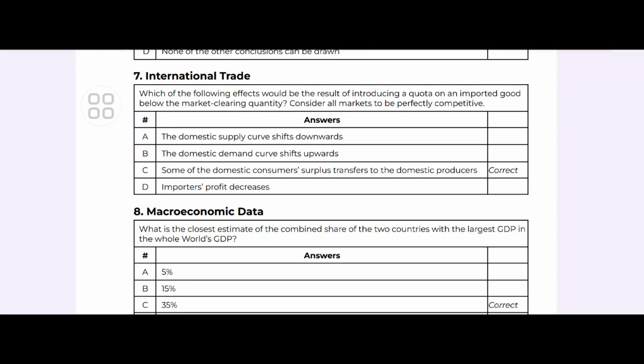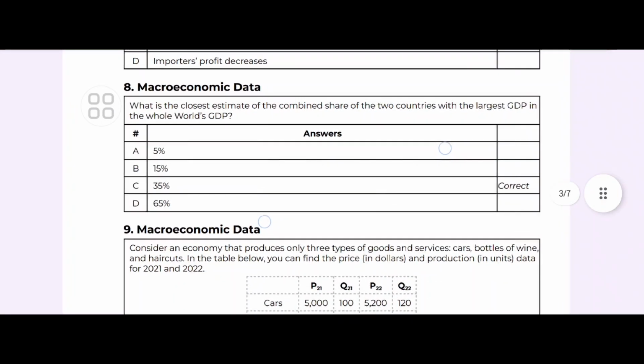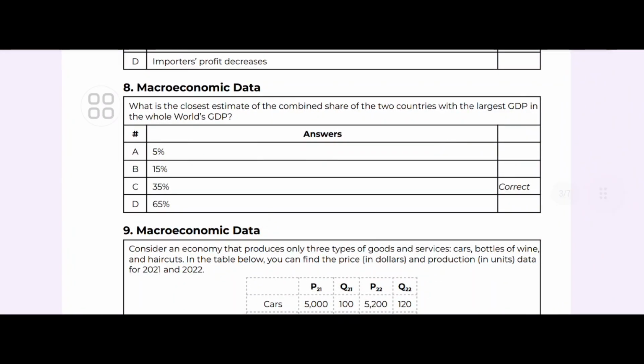A quota restricts supply. Obviously the supply will be restricted. It will raise the price and benefit domestic producers at the expense of the consumer. What is the closest estimate of the combined share of the two countries with the largest GDP in the whole world GDP? That is 35 only. Okay. Because the two largest economies, USA and China, collectively hold about 35% of the world GDP.